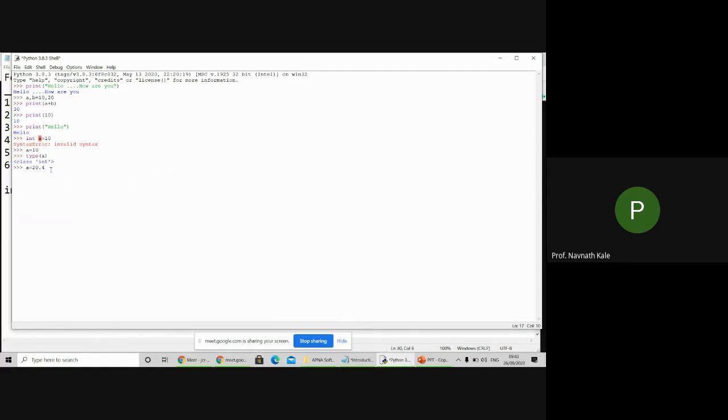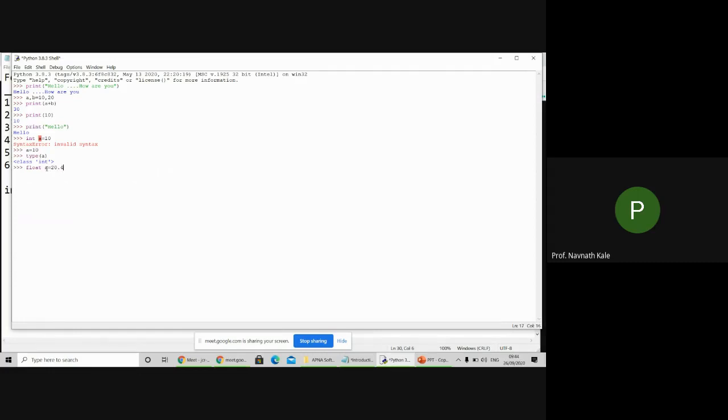In Java and other languages, we have to write float explicitly, like float a equal to 20.4.